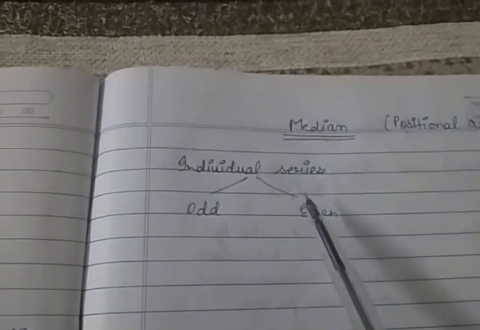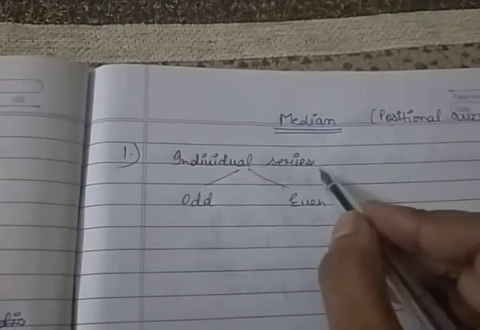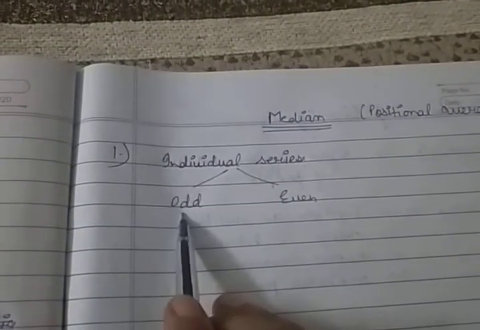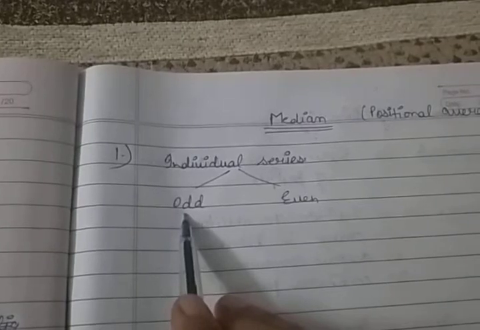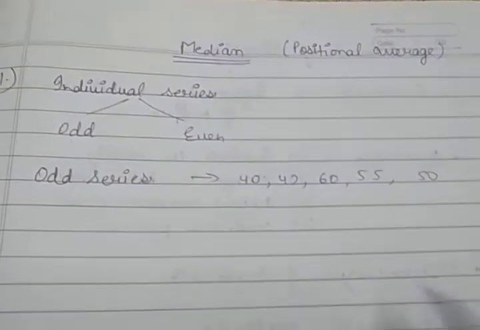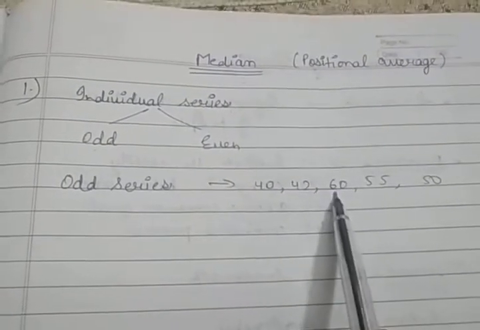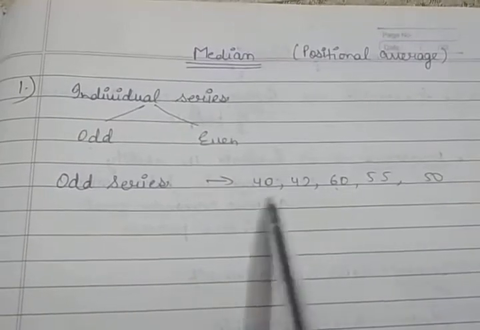Now let's start solving the numericals of the median. First of all, I am going to start with the individual series. In the individual series, two cases are there. First, maybe an odd number series will be given to you, or second, the even series. Now first of all I am taking the odd series case. In the individual series, the numbers will be given in this way.